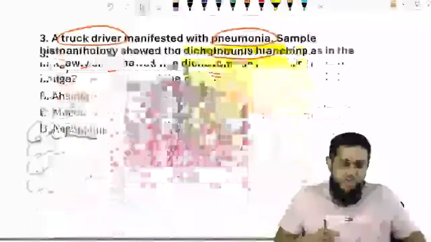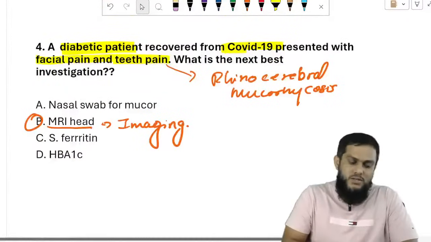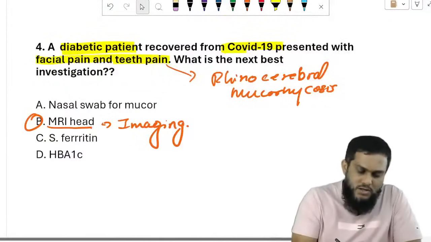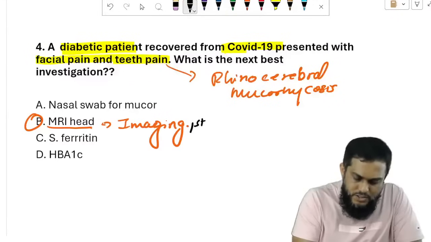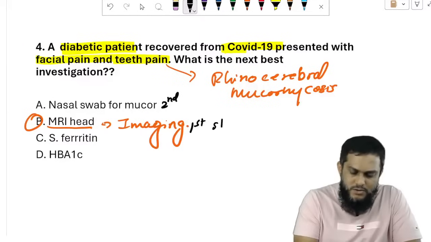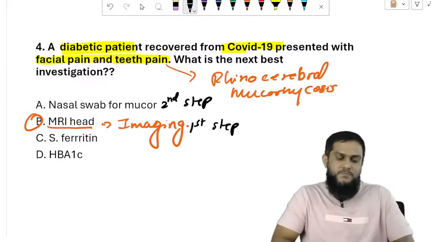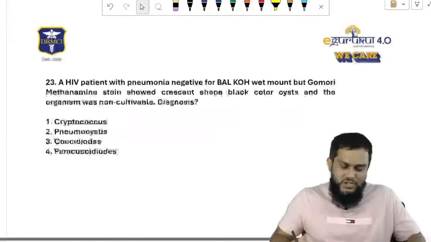Don't say nasal swab for mucor. First step is MRI head imaging.